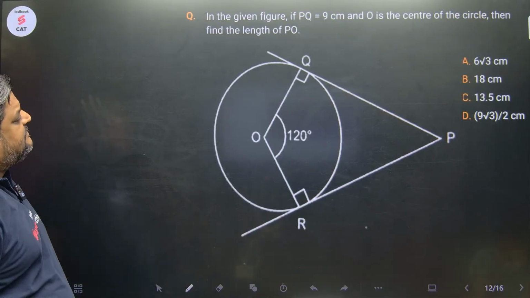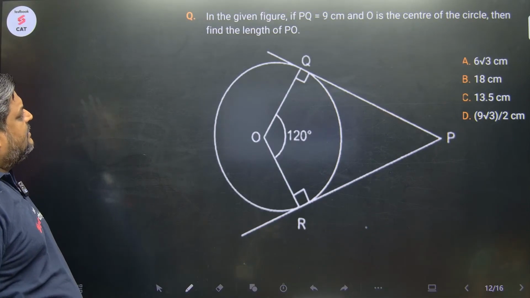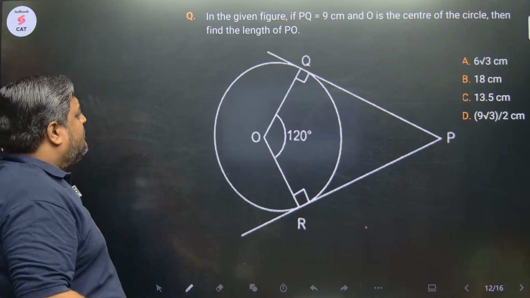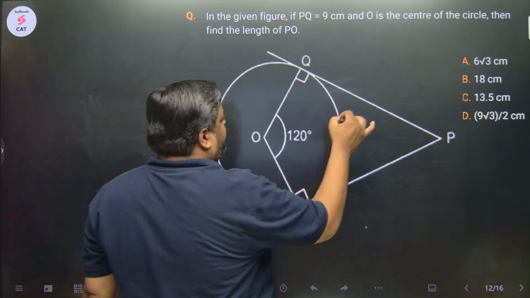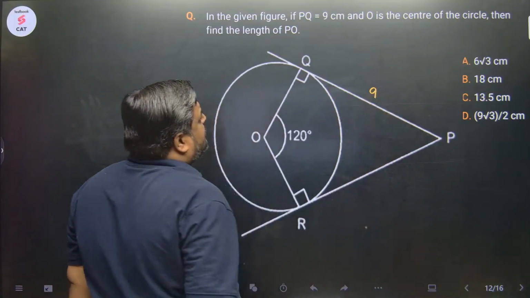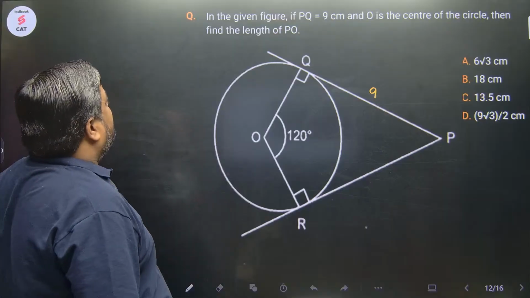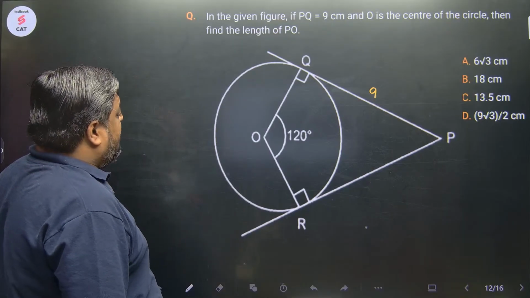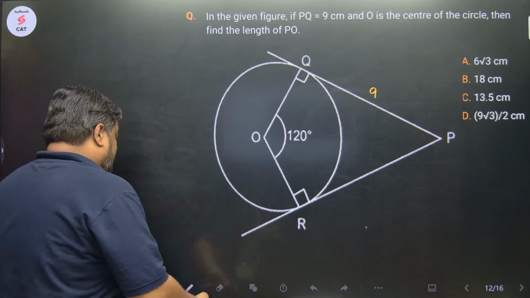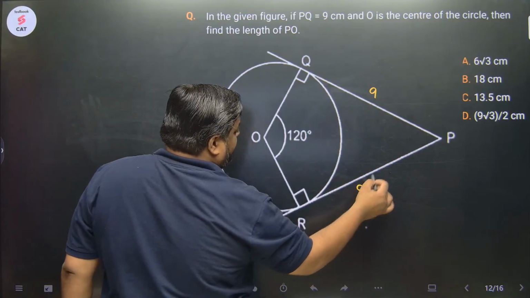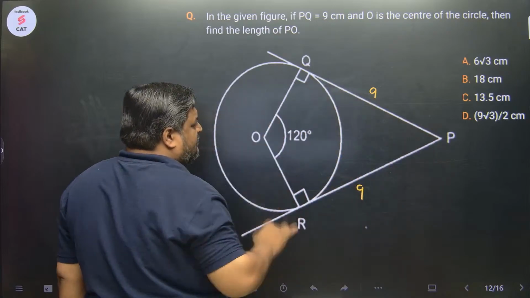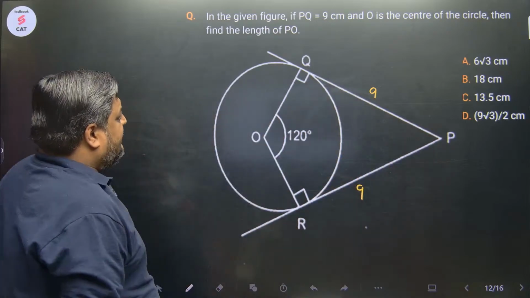Chalo, next. This question. In the given figure, PQ is 9. O is the center of the circle. Then find the length of PO. आपको PO की लेंथ निकालनी है. PQ is 9, so PR would be 9, क्योंकि दोनों tangent हैं ना, both of them are tangents, right?